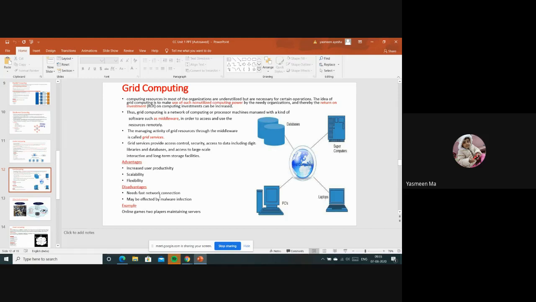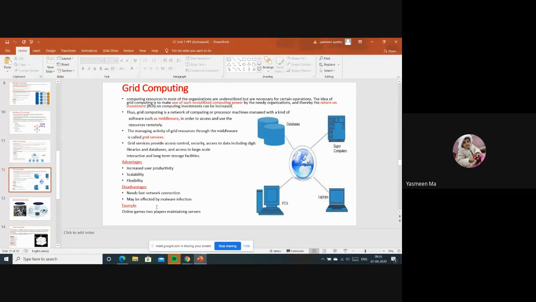But here we have disadvantages. To access all these things, first of all, we need a fast network connection. And there may be a chance of malware or viruses entering. Why? Because different organizations are utilizing it, and we don't know how their systems may be infected. So this becomes problematic. Those are the disadvantages.